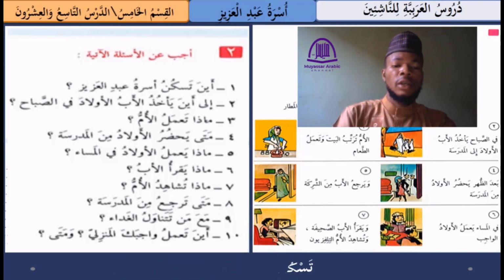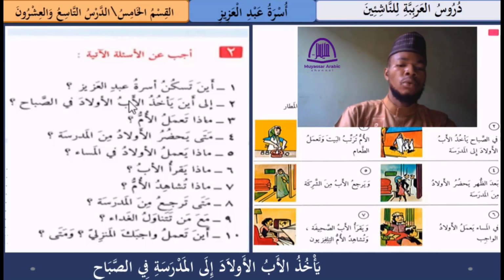So number two, we have إلى أين يأخذ الأب الأولاد في الصباح. This means where does the father take the children in the morning? So as you could remember, the father takes the children to the school in the morning. So in that case, we are going to say يأخذ الأب الأولاد إلى المدرسة في الصباح, meaning the father takes the children to the school in the morning.